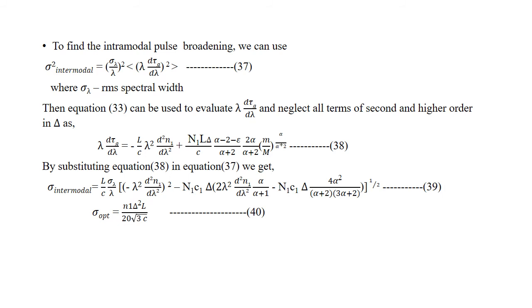So sigma opt is equal to n1 del squared L by 20 root 3 C. So this is the sigma intermodal equation.